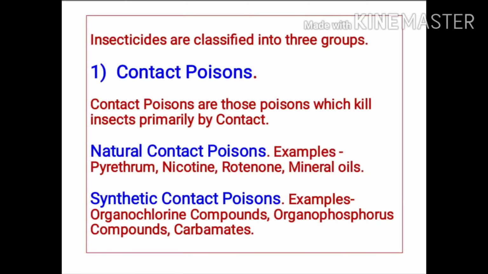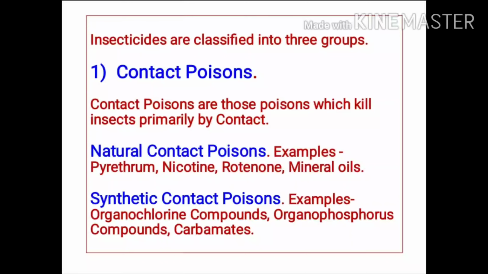Insecticides are classified into 3 groups. These 3 groups include contact poisons, stomach poisons, and fumigants. Contact poisons are those poisons which kill insects primarily by contact. Contact poisons are further subclassified as natural contact poisons and synthetic contact poisons.